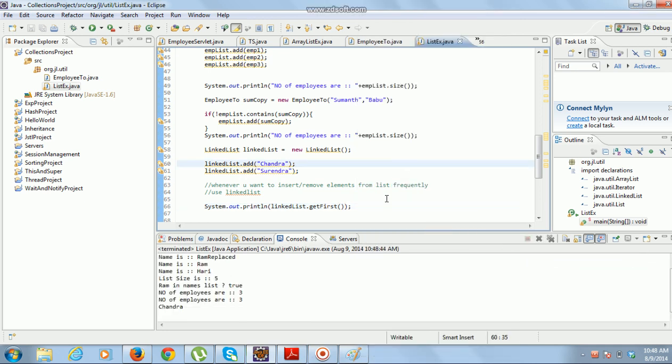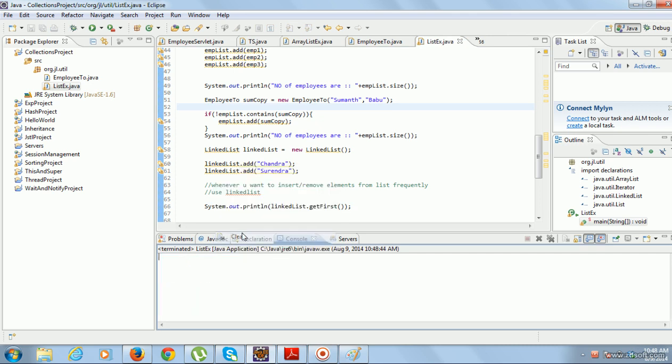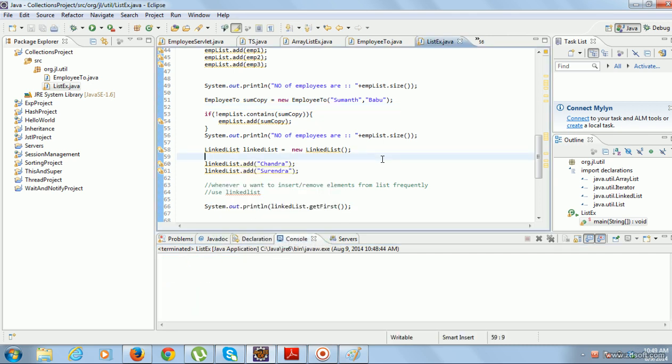So basically, when you want to add or remove elements, go for linked list, and when you want fast iteration, use array list. And about vector, if you want to know the difference between vector and array list: array list is not synchronized, meaning if multiple threads are using your array list, multi-threading issues will occur.